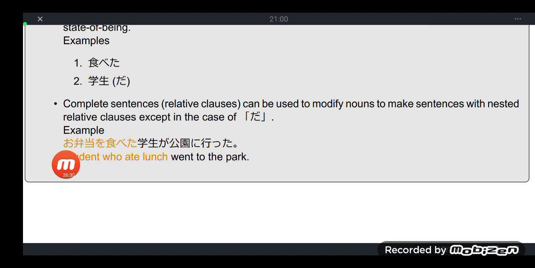Again, the orange part is the keiyoku, or the phrase acting as adjective. That is the orange part. So again, obento wo tabeta gakusei ga koen ni itta. In English, the student who ate lunch went to the park. Okay.